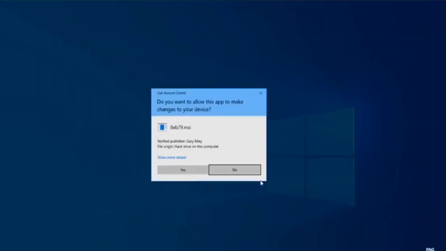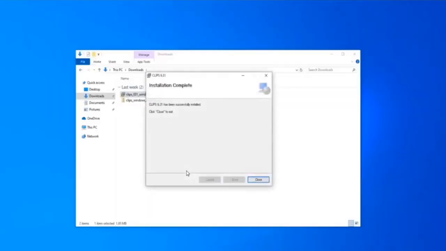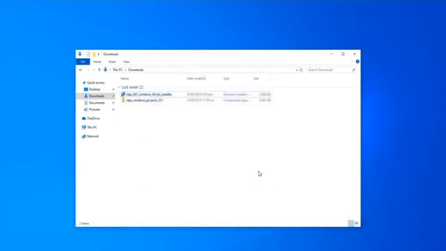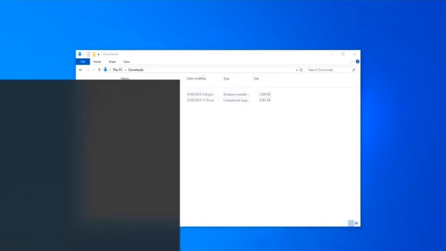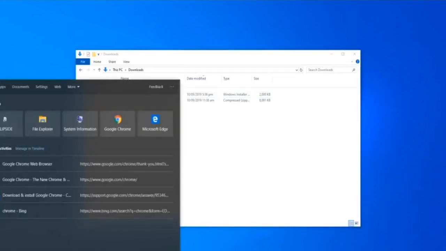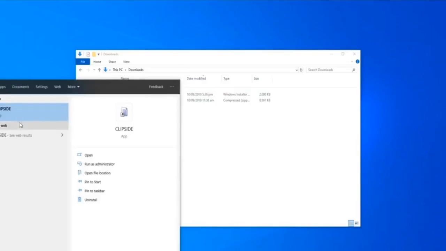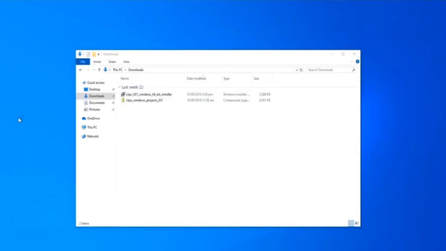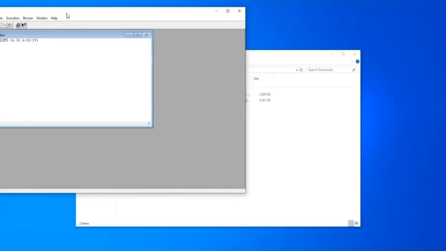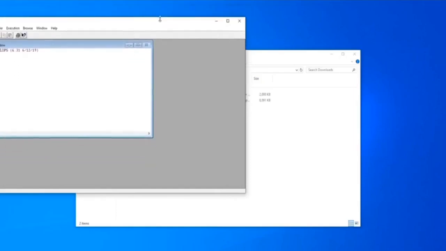CLIPSE will start installing. Do you want to allow this app to make changes to your device? Click yes. Installation complete. Click close. To test if our installation is successful, we can visit the CLIPSE IDE. Click on the CLIPSE IDE, and here is the CLIPSE IDE window.